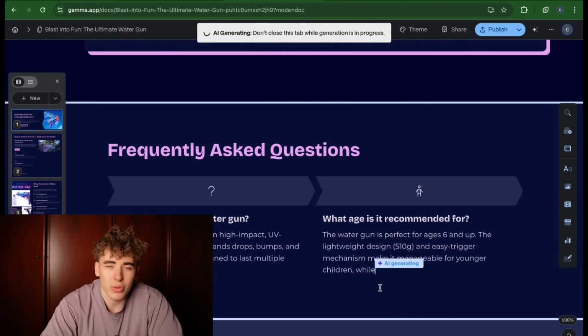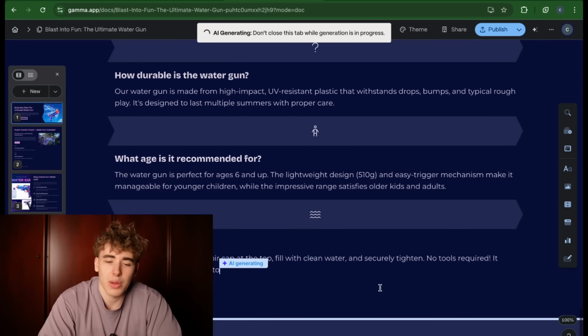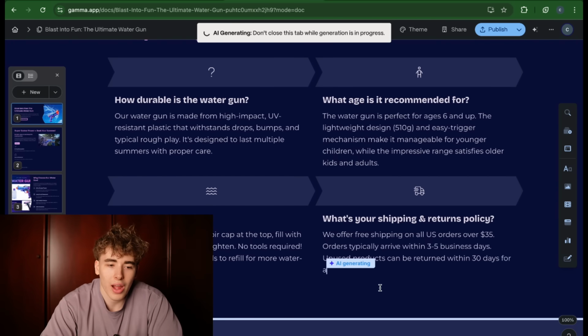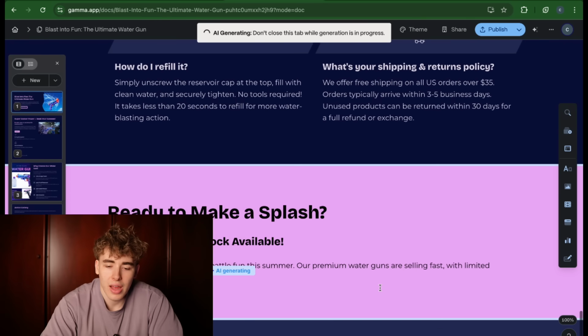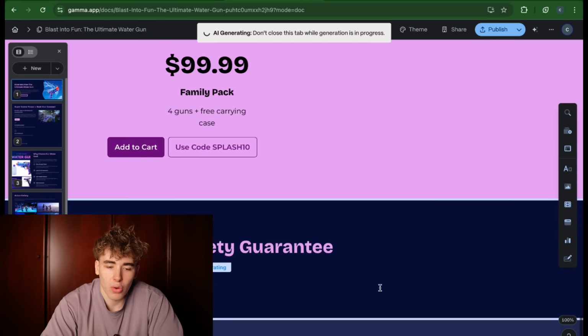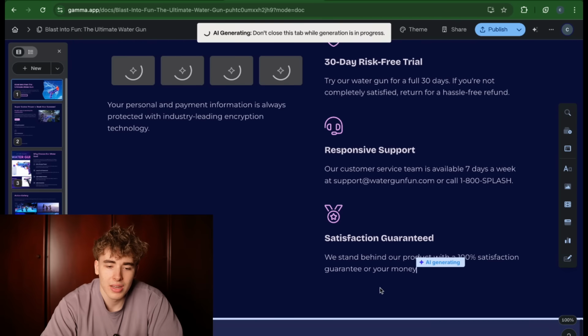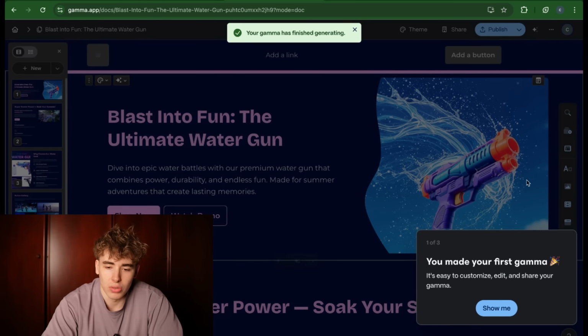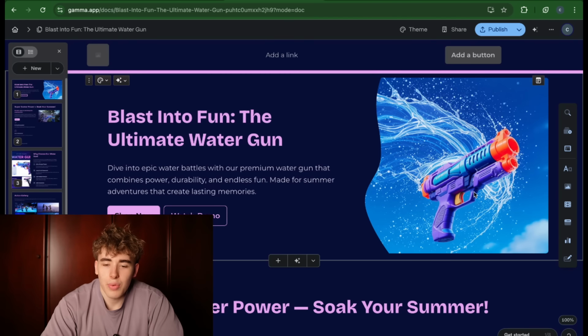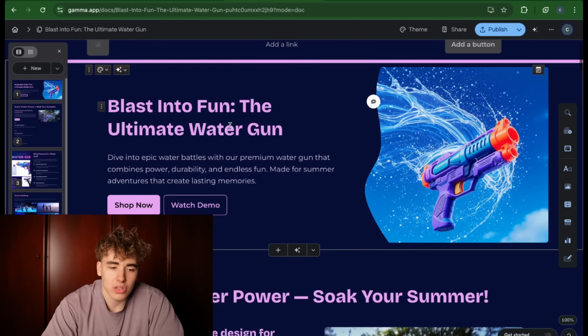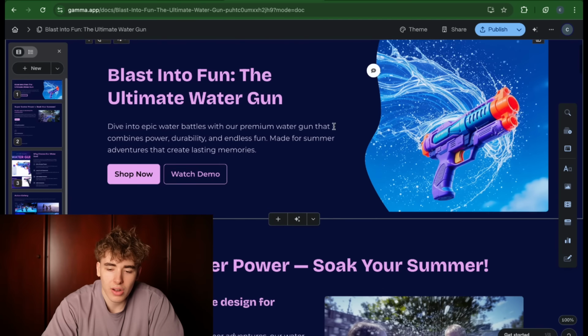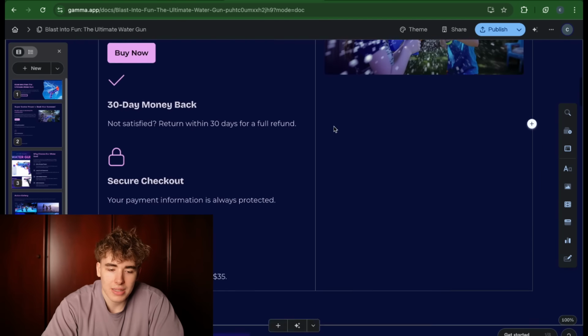This is something you don't get in any of these other AI website services, which is why I would use Gamma app for this. And it's, as you can see, so simple to do. I put such a little prompt in it and it knows exactly what to do. Now, as you can see here, we have some AI images. This is looking absolutely crazy. This looks like a fully branded store. We could also add a logo, so this is all fully customizable, as I said.